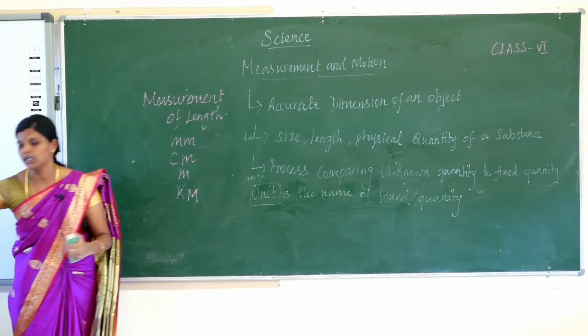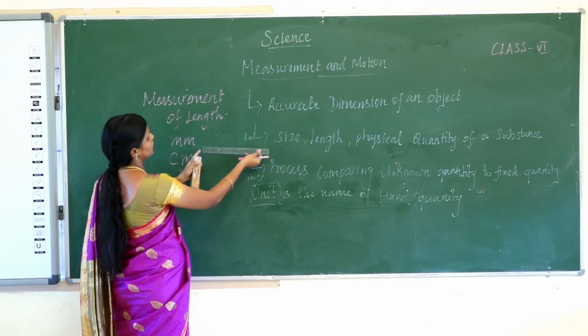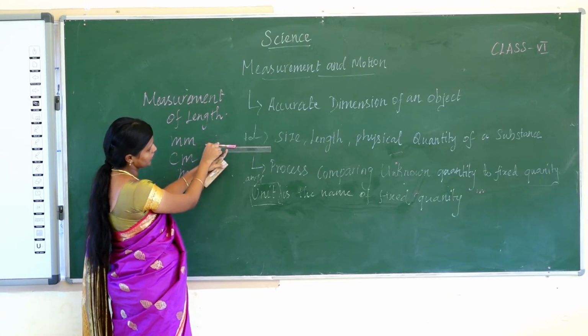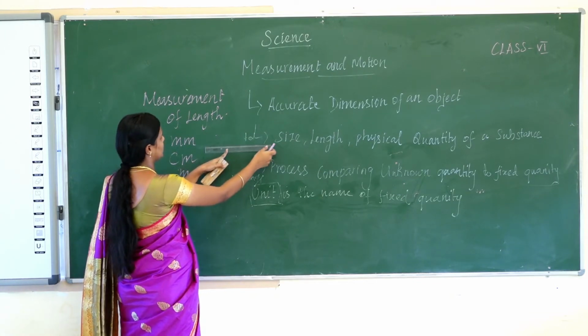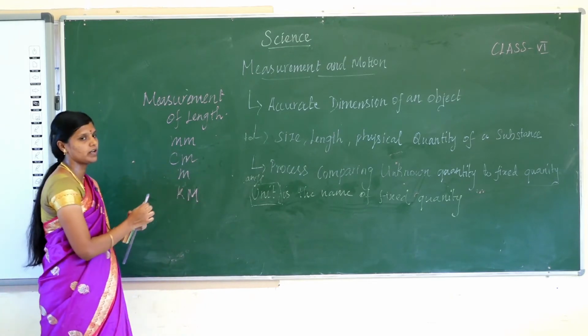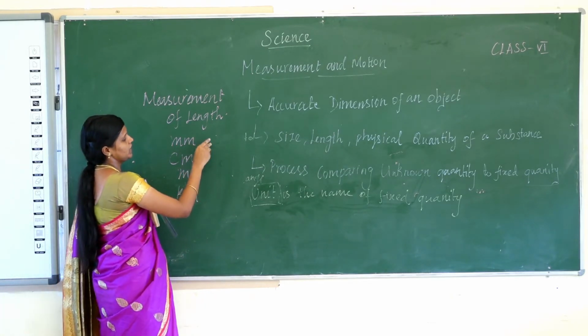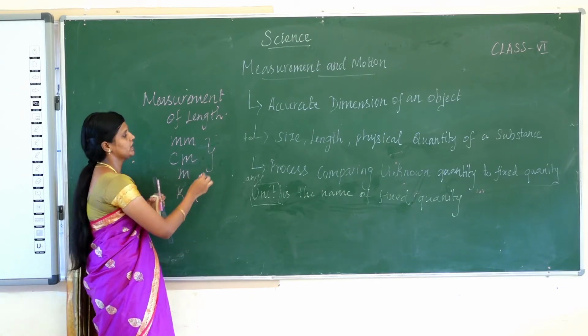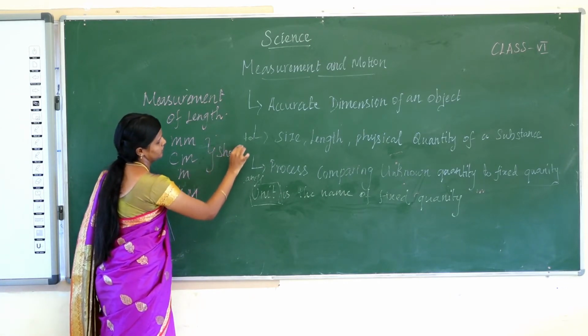If we measure the length of a pen or other shorter objects using the scale, it is denoted by millimeter or centimeter. The values of the shorter object are in millimeters or centimeters. So millimeter and centimeter are used to measure shorter objects.